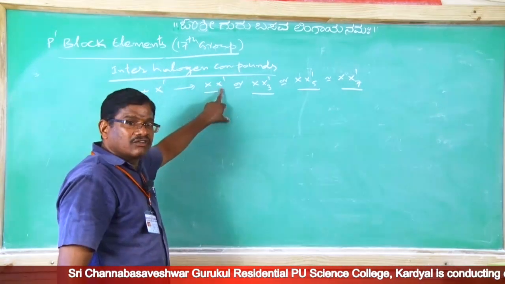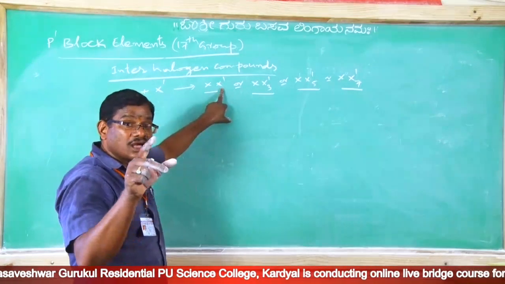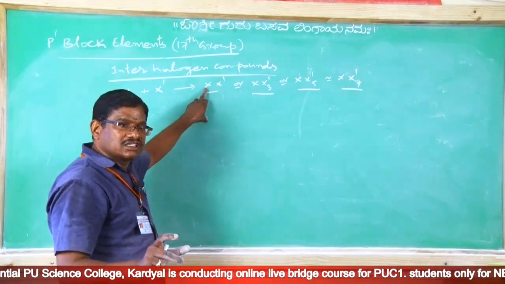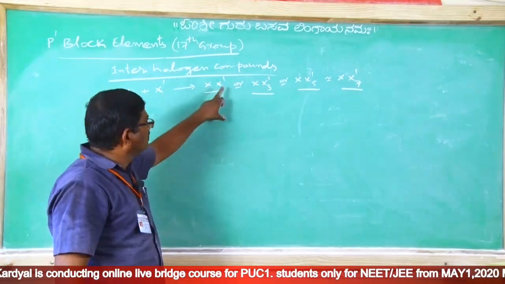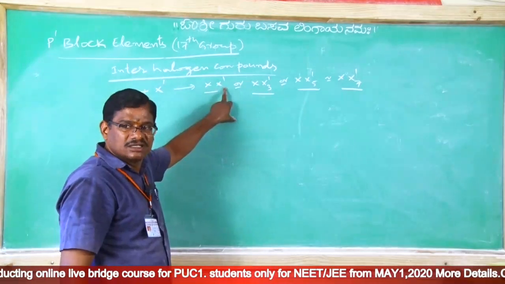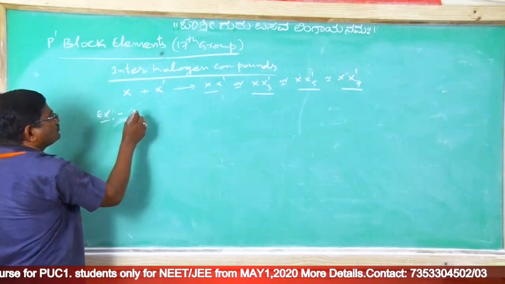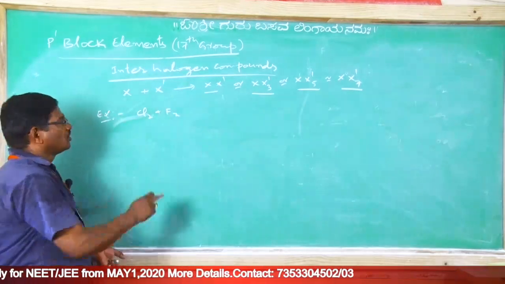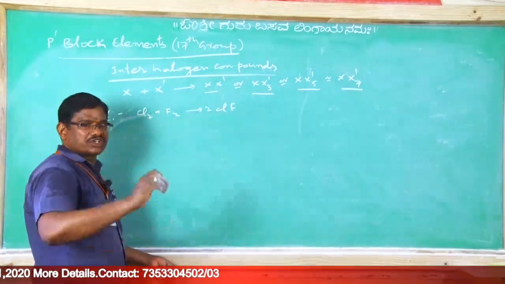Generally, the highest electronegativity is found in the smaller atom. Clear? Then the lowest electronegativity is generally in the bigger atom. Nothing but X is bigger in size, X dash is smaller in size. When chlorine reacts with fluorine, it gives ClF, but FCl is not possible.